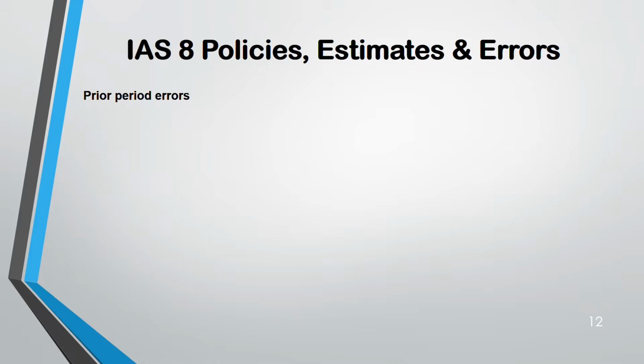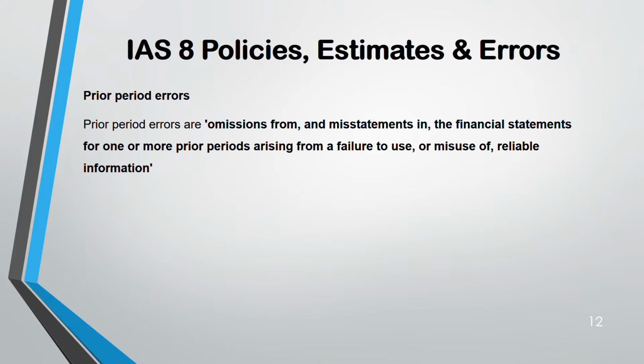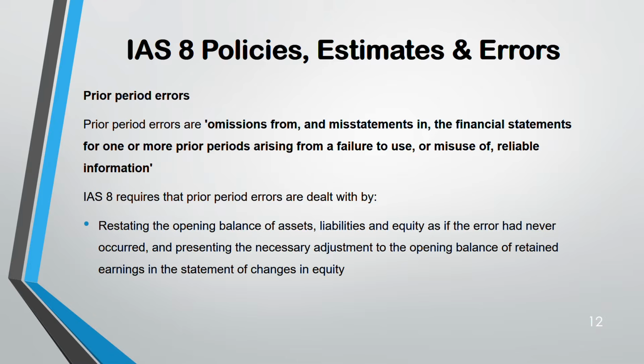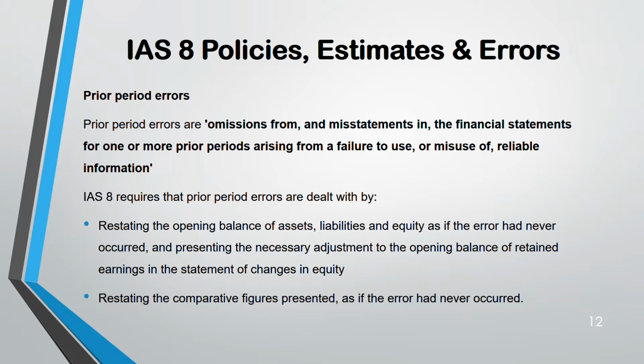Coming to prior period error. Error could be like maybe you have omitted something, or there is a misstatement in the financial statement because of the error. So IAS 8 says this is the same as policy. Retrospective, you have to change. Restating opening balance of assets, liabilities and equity as if the error has never occurred. And you have to restate the comparative figure presented as if the error never occurred.